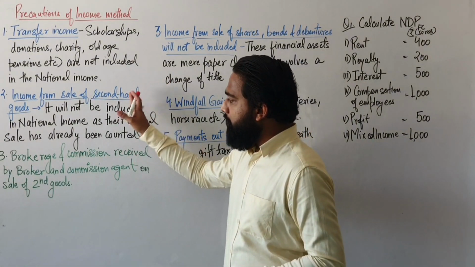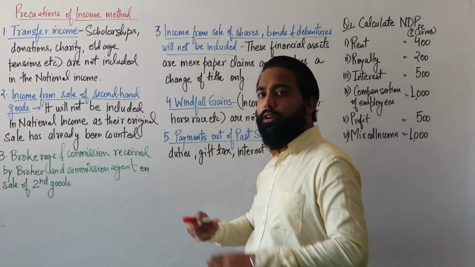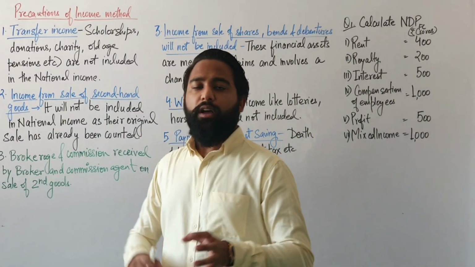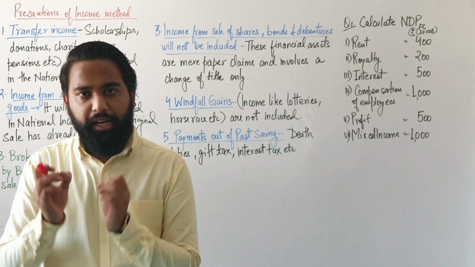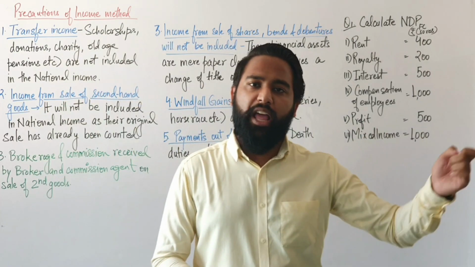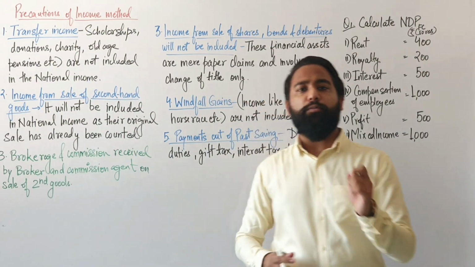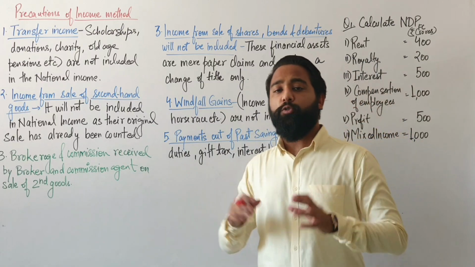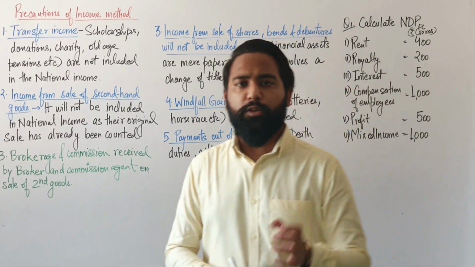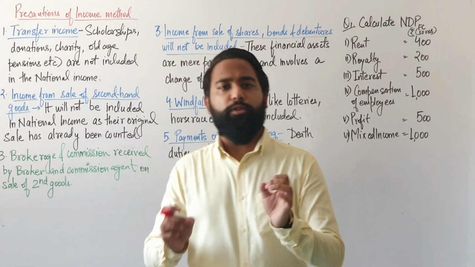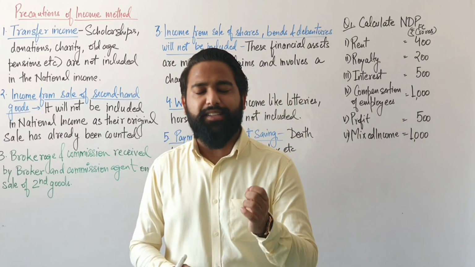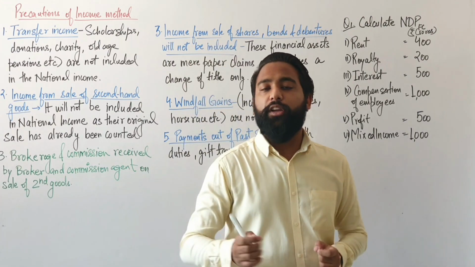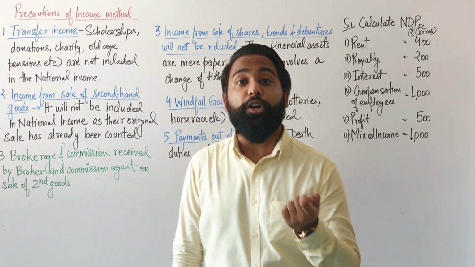Now the next point is related to the second hand good. Suppose you need to buy a car and you find someone who deals in second hand cars. When he provides you the perfect second hand car, he will ask for his commission or brokerage.